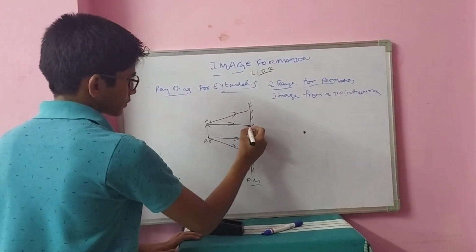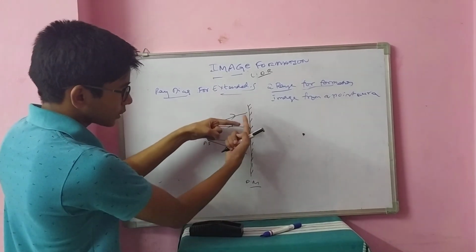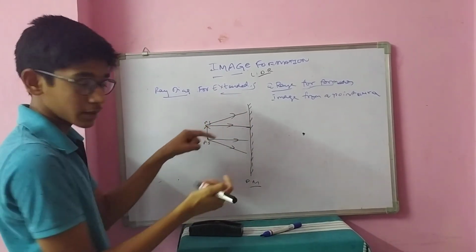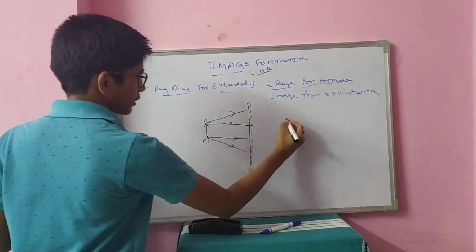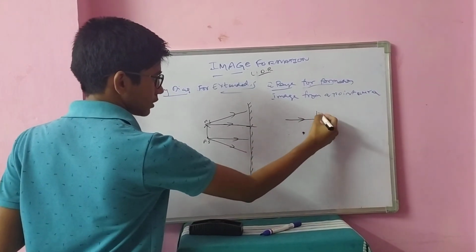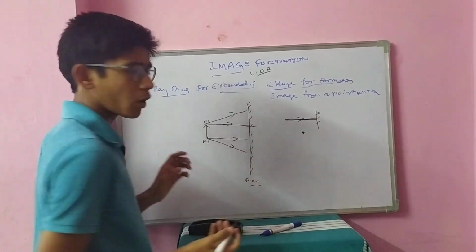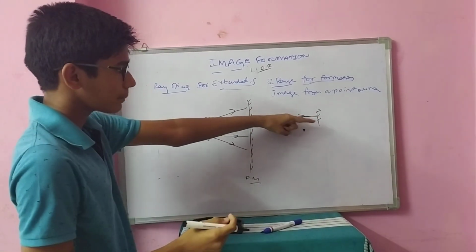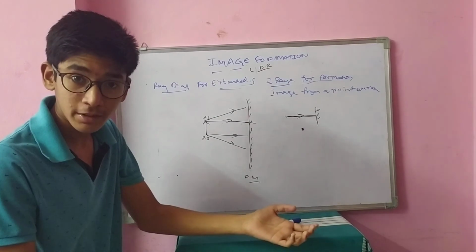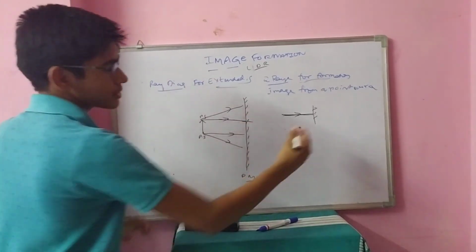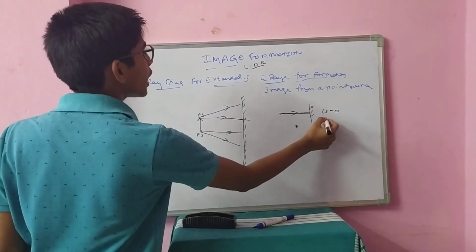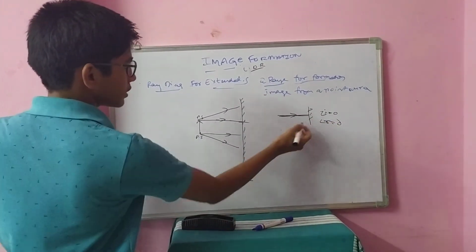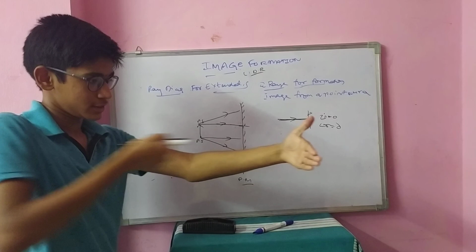Now, it looks like they are perpendicular. That means they coincide with the normal. This is the normal. How can we draw the normal? Normal is nothing but perpendicular. But the incident ray is also perpendicular. The angle of incidence here is equal to 0. According to the laws of reflection, angle r must also be 0. In the sense, it has to reflect like this.